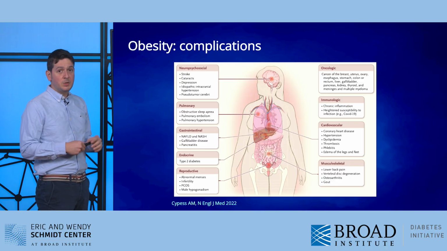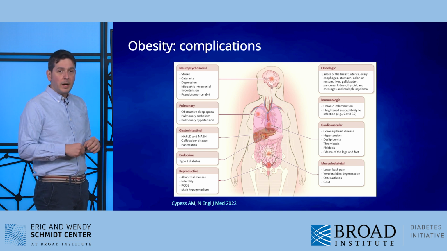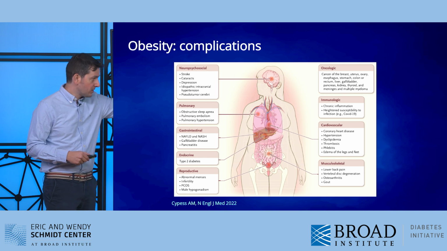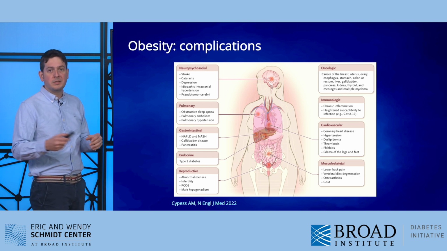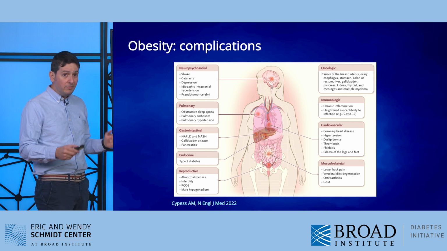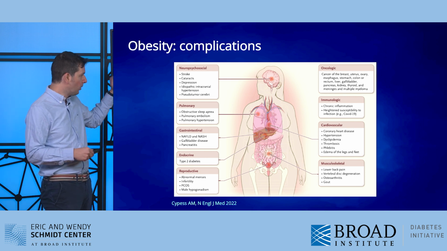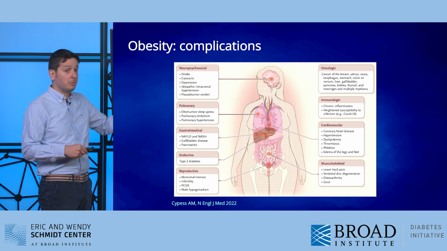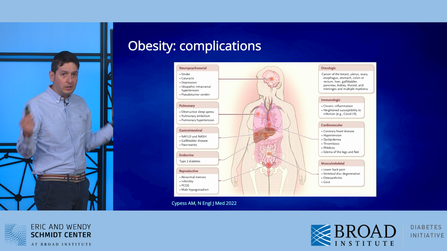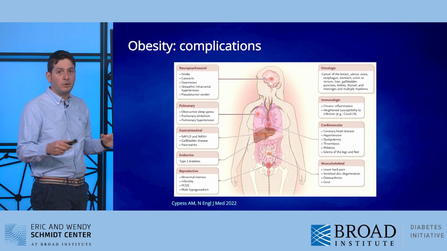Now, obesity is associated with a vast range of health complications. The most widely recognized are the impacts on endocrine systems and cardiovascular systems, which will increase the predisposition to type 2 diabetes and heart diseases. However, there are also many other implications to the nervous system, pulmonary, immune system, and even increasing the risk of some kinds of cancer, which then really shows the wide range of complications involved with obesity.